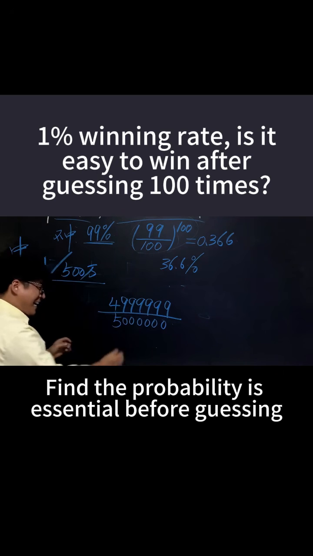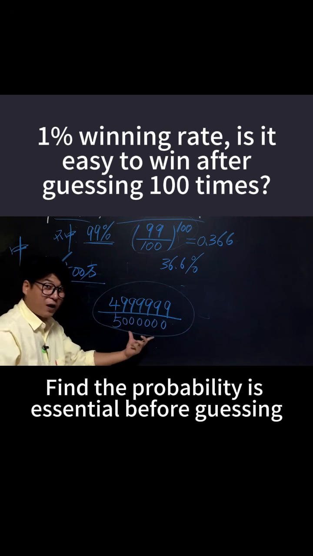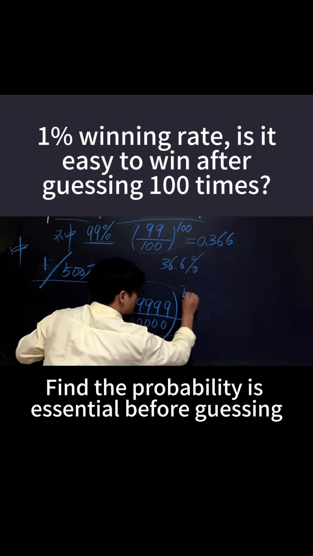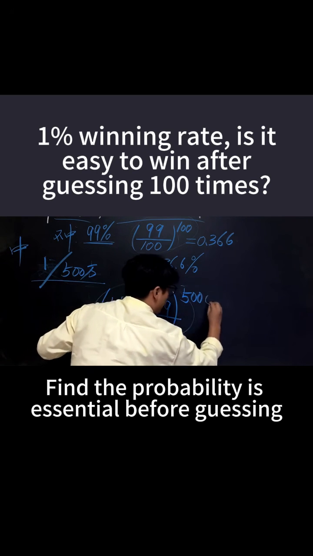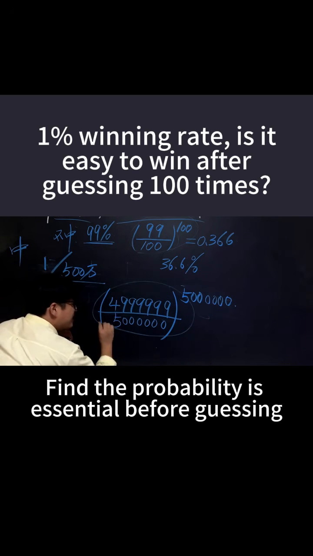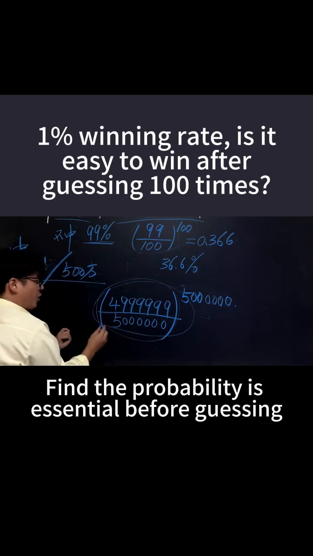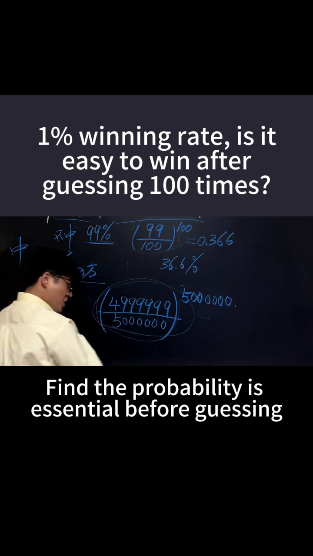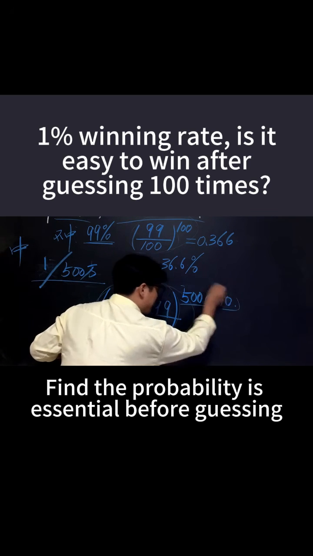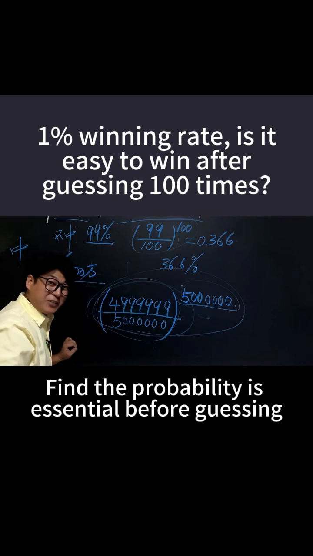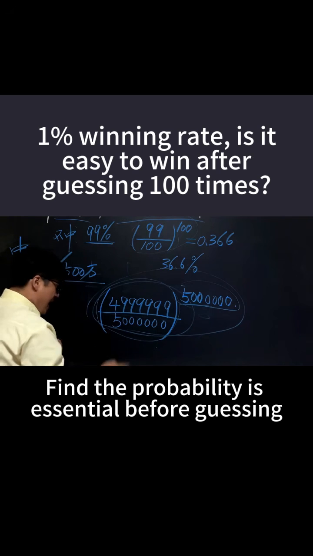If you buy 1 ticket, your chance of not winning is this much. If you buy 5 million tickets and still don't win, the probability is this, raised to the power of 5 million. If you buy 1 ticket, the probability of not winning is 4,999,999 out of 5 million. If you don't win after buying 5 million tickets in a row, many of you might say that probability must be really low, right? But actually, it's not low. It's actually still quite high.